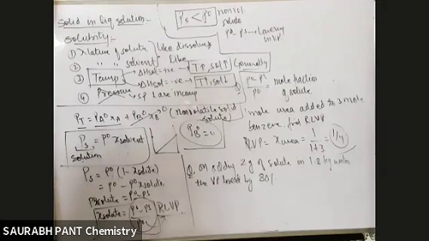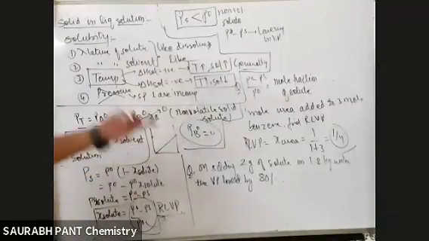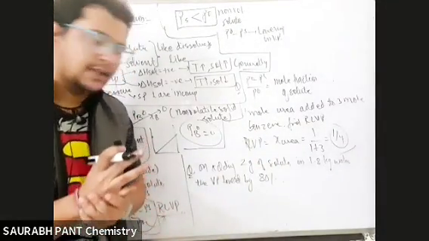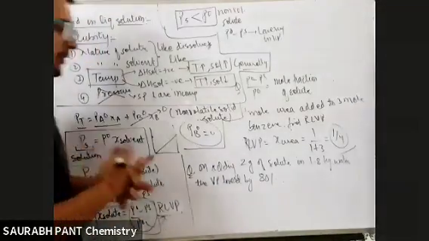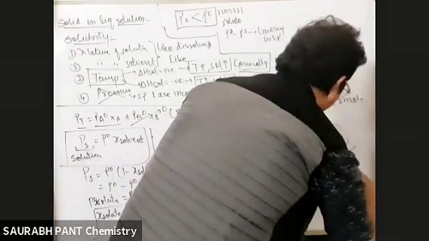For the sake of simple calculation, I'm killing the basic chemistry so that you get the answer quickly. You will understand later. A very awesome answer will come, an impossible answer will come, but mathematically it's fine, no problem. On adding 2 gram of solute in 1.8 kg of water, the vapor pressure is lowered by 80%. Find the molar mass of the solute.